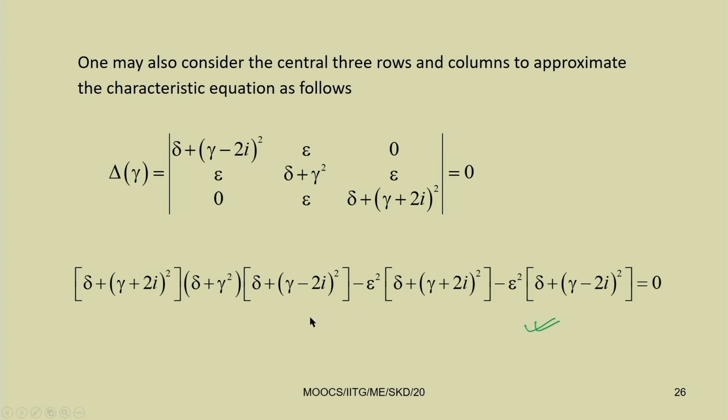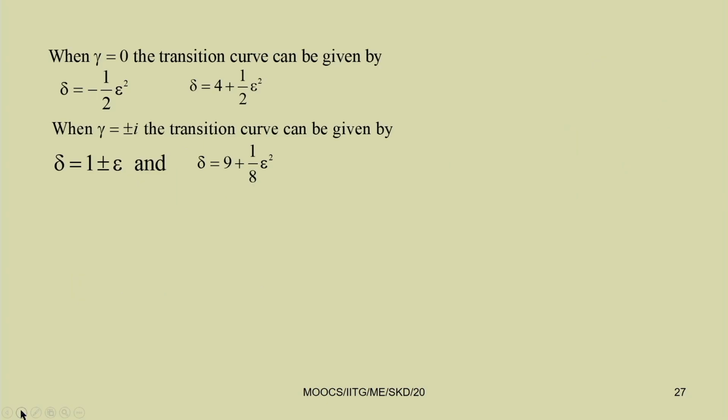From this determinant you can plot either delta versus epsilon or omega versus epsilon, where omega is root over delta. So, you can plot this omega versus epsilon to find the instability region. You just see when gamma equal to 0, then you can get the transition curve.